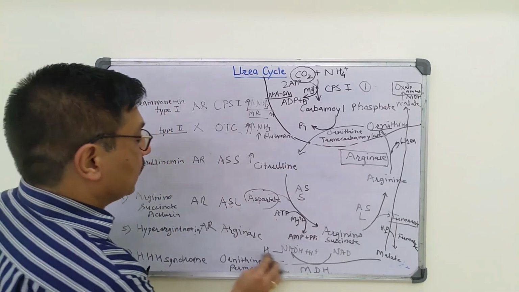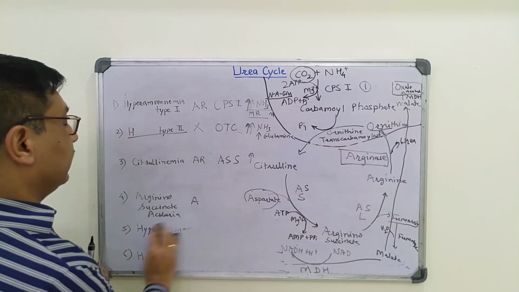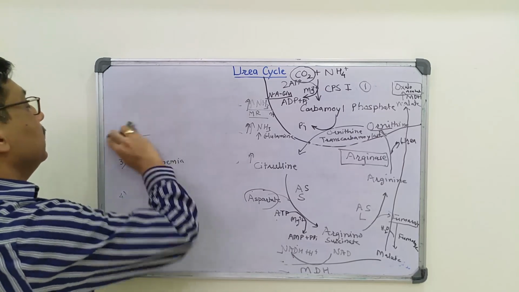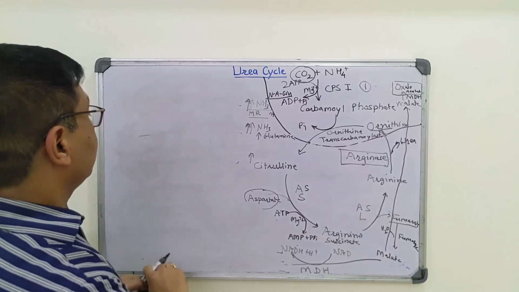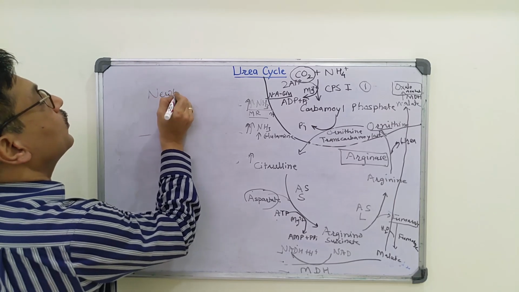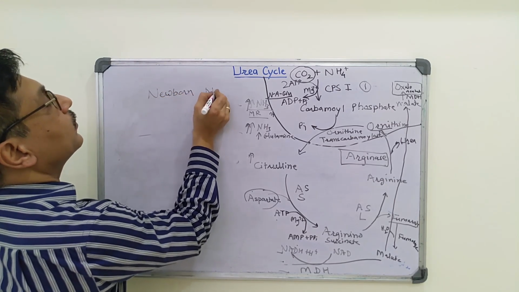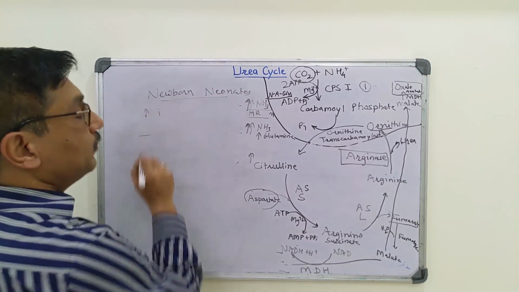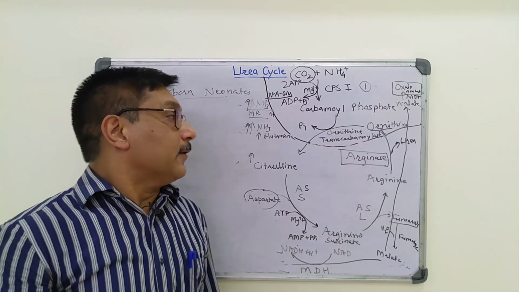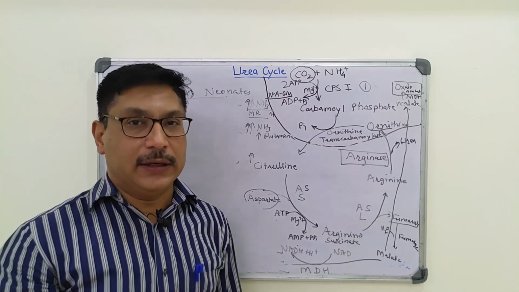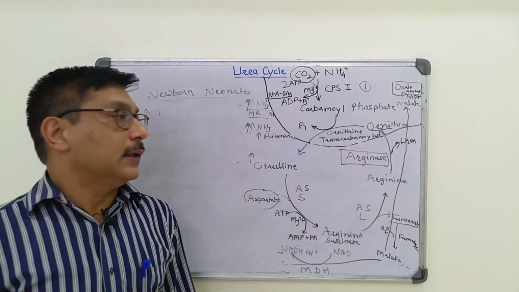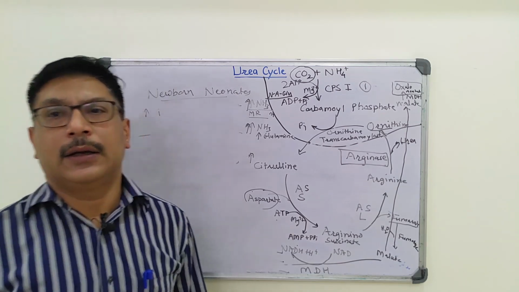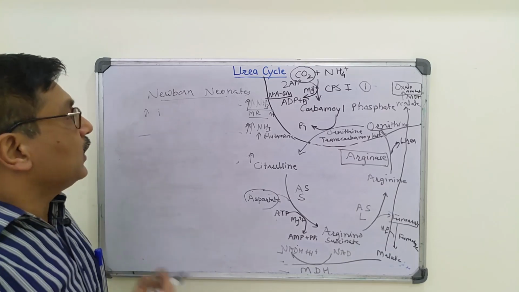So the common clinical presentation of these conditions is that they are seen in newborns and neonates. So there is increased irritability, ataxia. When given protein diet, they vomit, and clinically it is presented as mental retardation and hyperammonemia, alkalosis, etc.